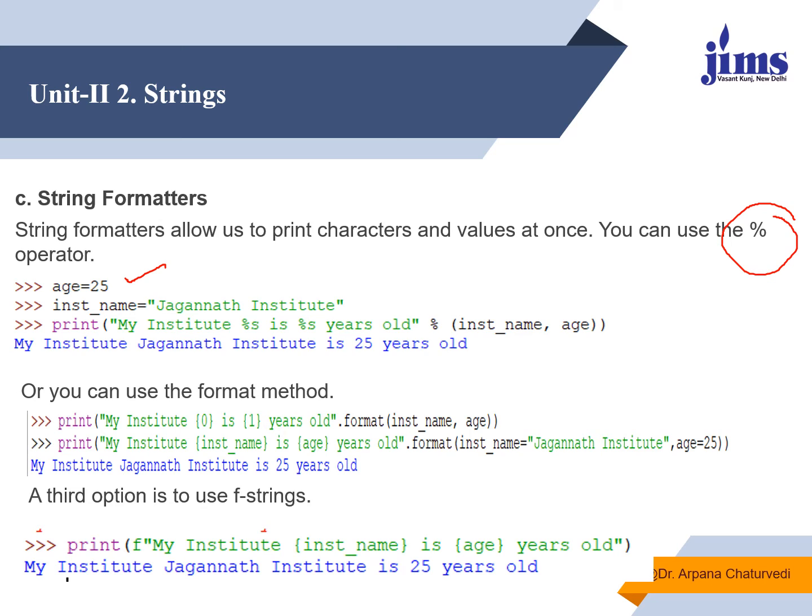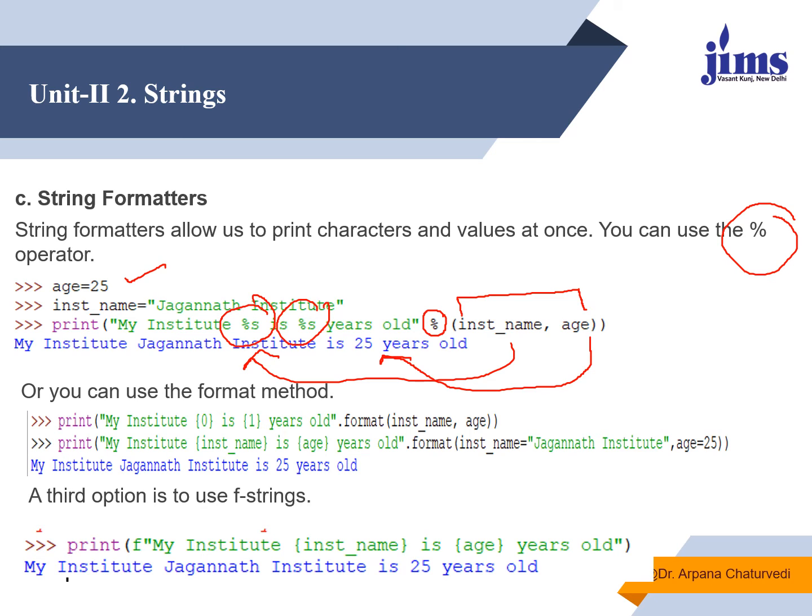How can I write it? I will write "my institute is %s is %s years old", then % after the double quotes, inst_name, comma, age. You can see that in place of inst_name Jagannath Institute is displayed, and in place of age 25 is displayed.